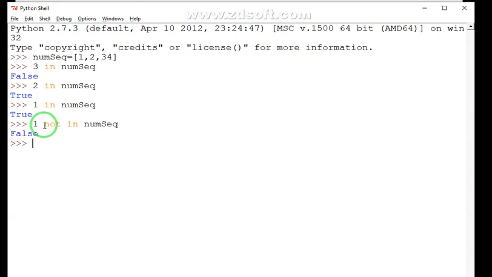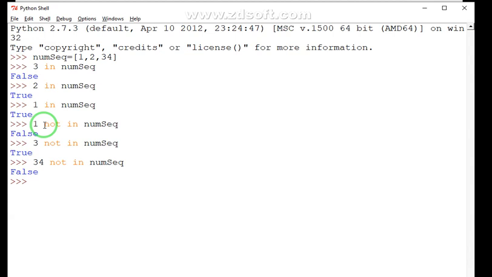So if I now say 3 not in num sequence, students, when I run this one, this is true because 3 is not there, because it is containing 34. Now 34 not in num sequence, so it says false because 34 is present.